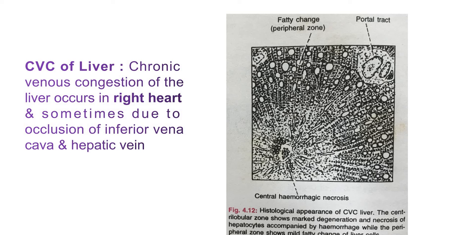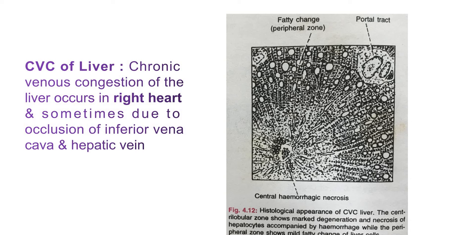Such a condition we call centrilobular hemorrhagic necrosis. The central cells get dilated along with the sinusoids and filled with blood, and then degeneration of such cells takes place.